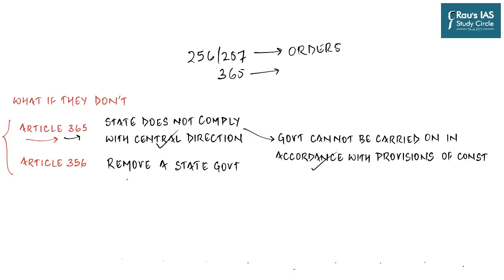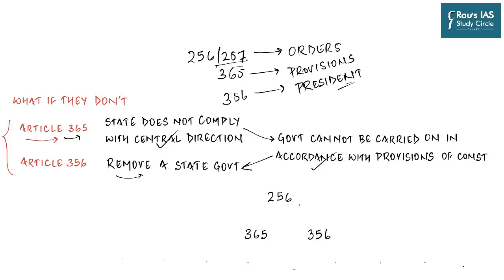And then you have Article 356, which authorizes the president to remove the state government from office and dissolve state assemblies if they cannot be run in accordance with the provisions of the Constitution of India. So orders under 256, 257, if not followed, would imply the provisions of the Constitution of India are not being followed, and then Article 356 would mean the application of President's rule.